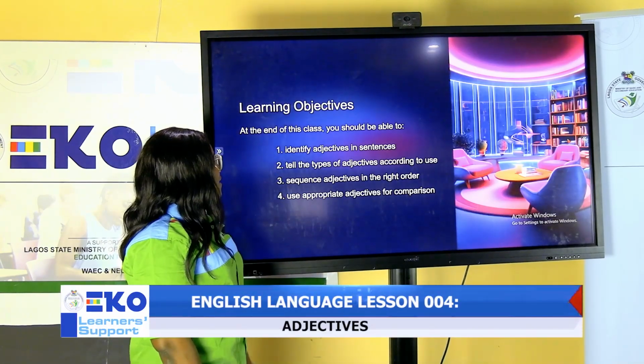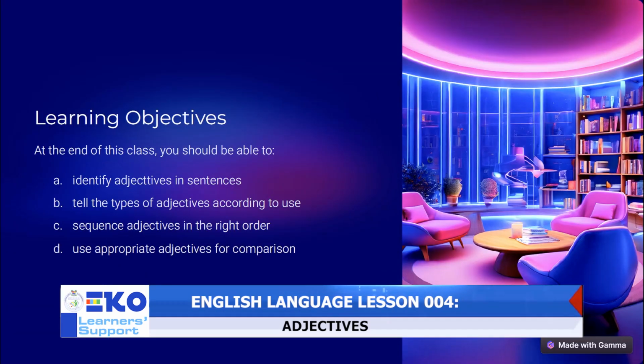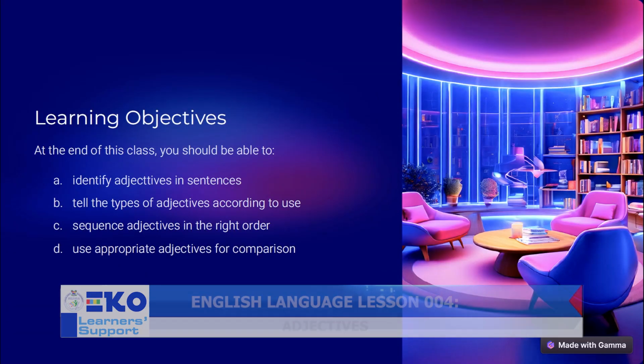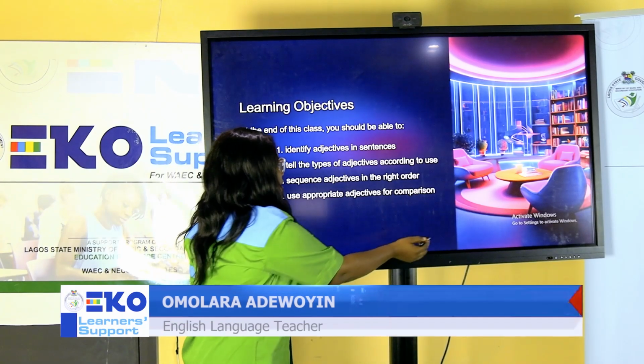In today's class, what are our learning objectives? At the end of this class, you should be able to identify adjectives in sentences, tell the types of adjectives according to how they are being used in sentences, sequence adjectives in the right order, and use appropriate adjectives for comparison. Let's move on.